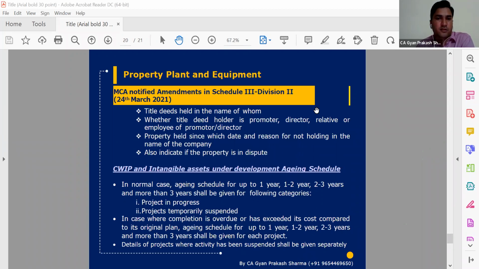Definitely, if we paid for a particular asset, then that will be our asset. Allowance and disallowance are not, I think, a consideration from here. So if we purchase an asset, I think that should be a part of the asset.